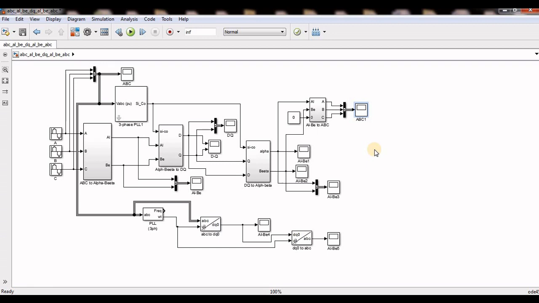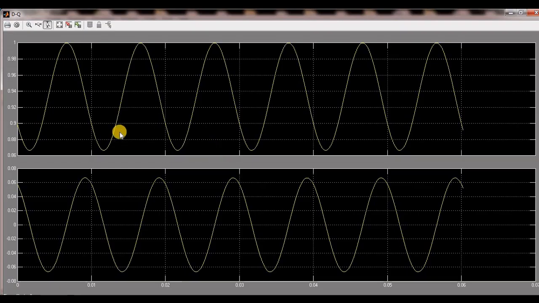This is generally used in SAG or swell, DSTATCOM, unbalanced load compensation, microgrid or standalone systems. This will be useful, so I can handle both balanced and unbalanced conditions because of this DQ. But generally normal PI controllers won't work to regulate this oscillating component, because PIs will work only for constant values, not for oscillating ones.